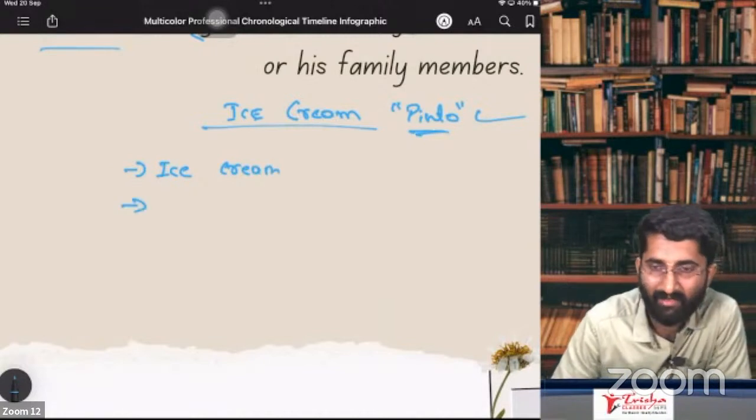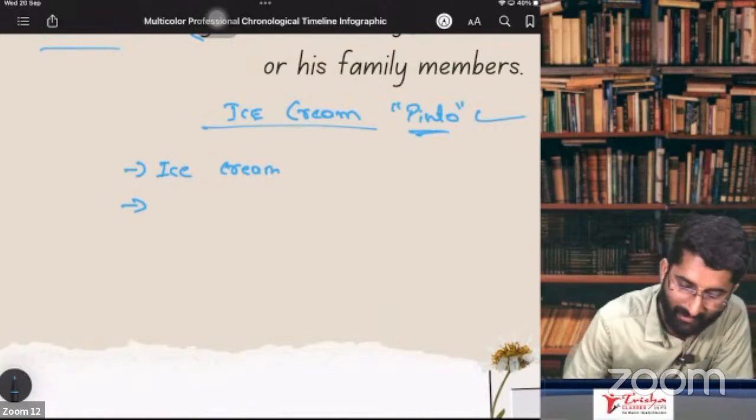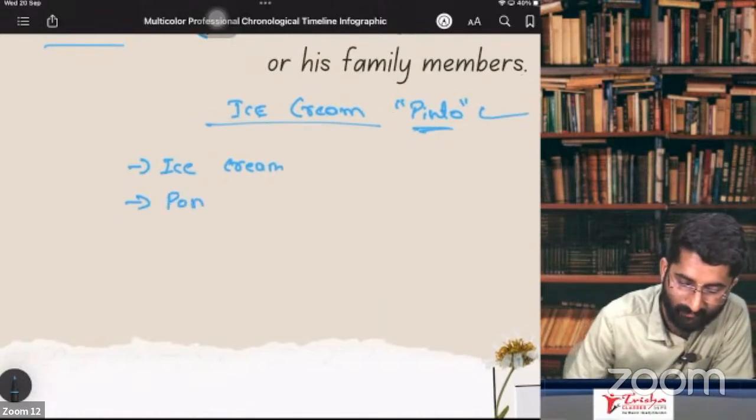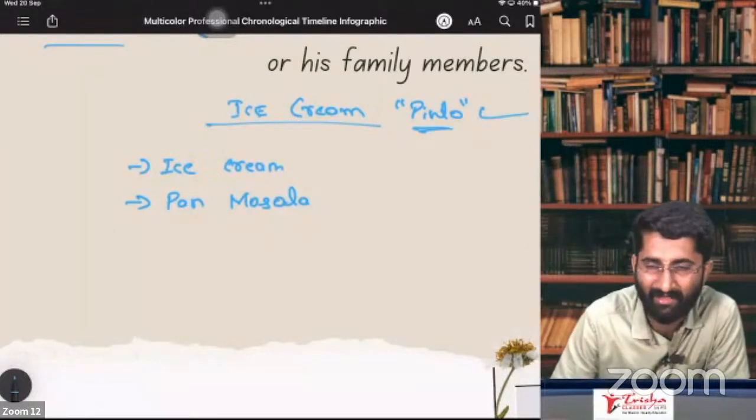Okay. That he got bored. That did not give him the satisfaction. Later, he ate some pan masala. Very bad guy, no? Pan masala. I'm telling you, people, don't fall for this trap. This is a trap. Zarda, BD, pan masala, cigarette. These things are very trap, people. Please don't fall in that.